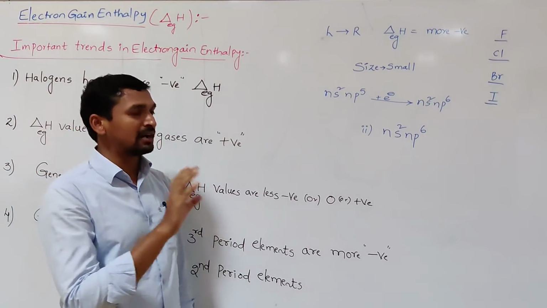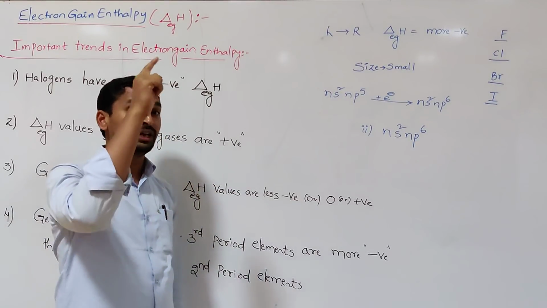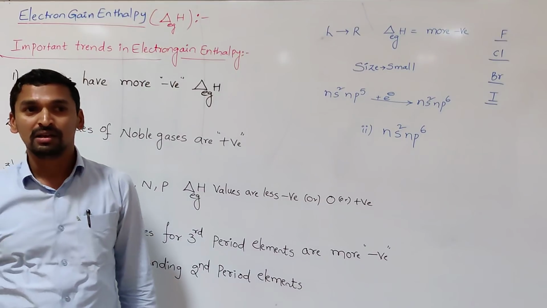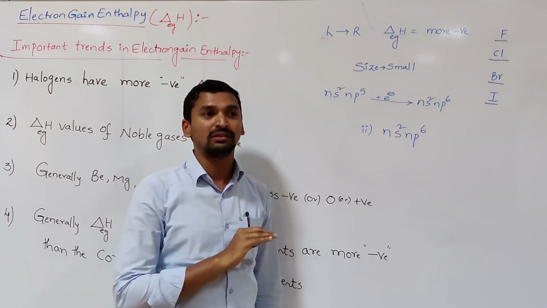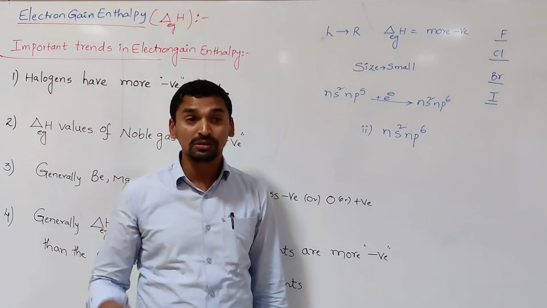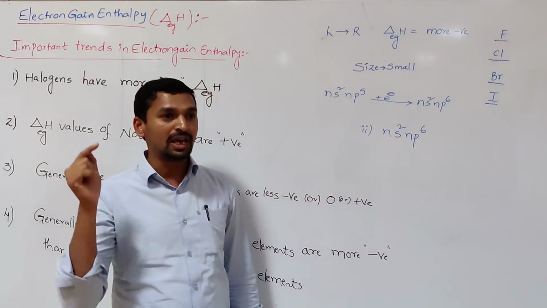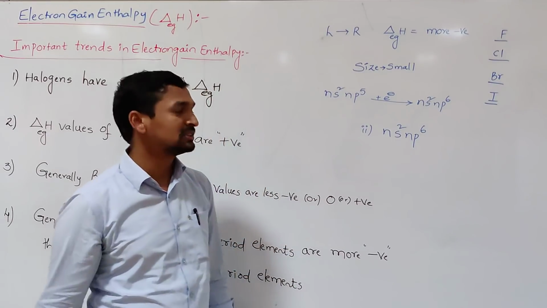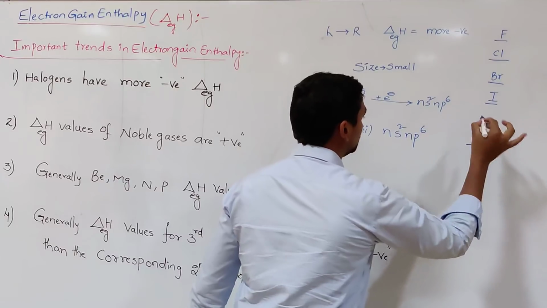Suppose you add an electron to that noble gas, that electron goes to the new principal quantum level, where it does not experience any positive charge from the nucleus. So we need to supply energy to keep that electron in the noble gas atom. That's why the enthalpy values are always positive.